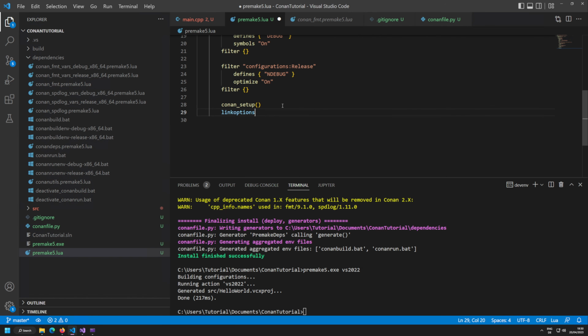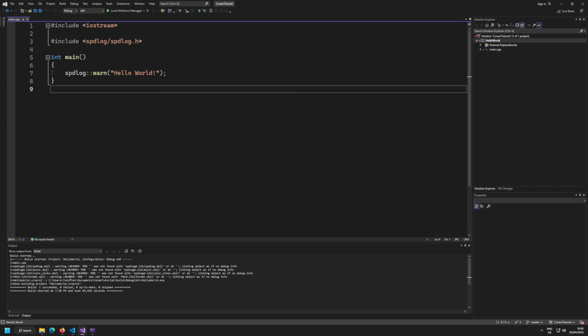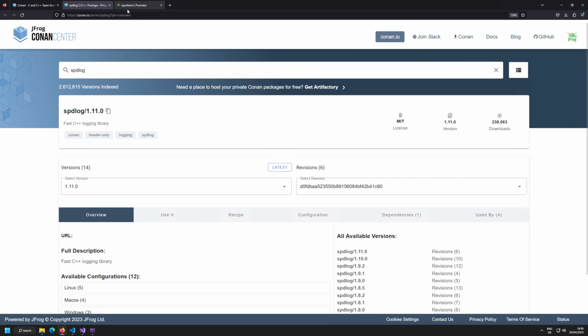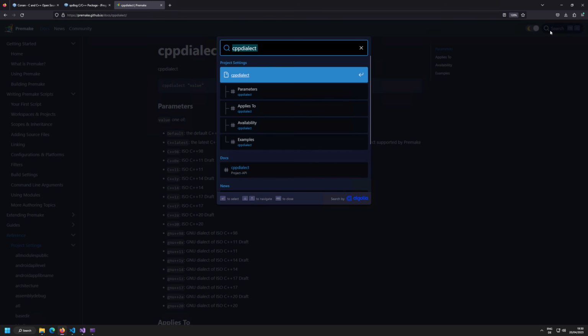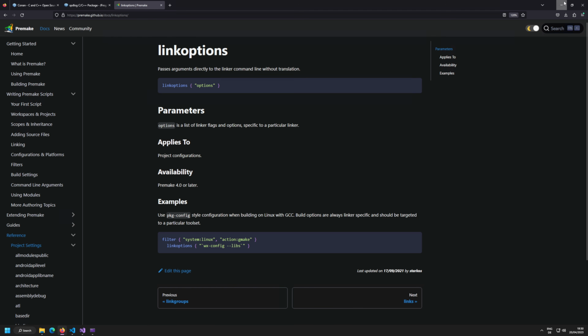Link options. I think it's called link options. And then ignore, what is the code? 4099, I think. Yeah, 4099. And I think it's the link options. Yeah, link options was already correct.